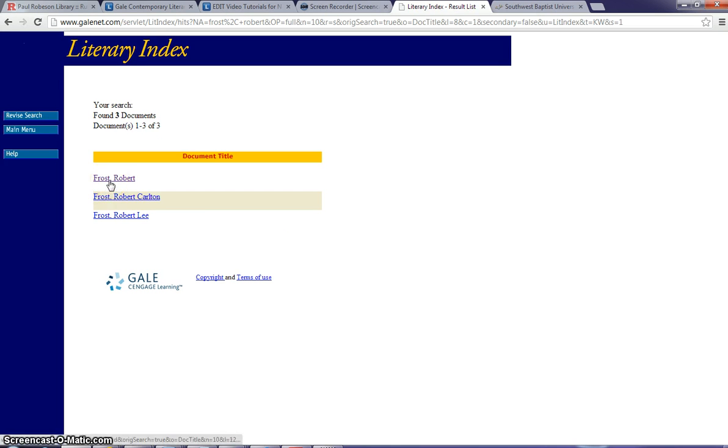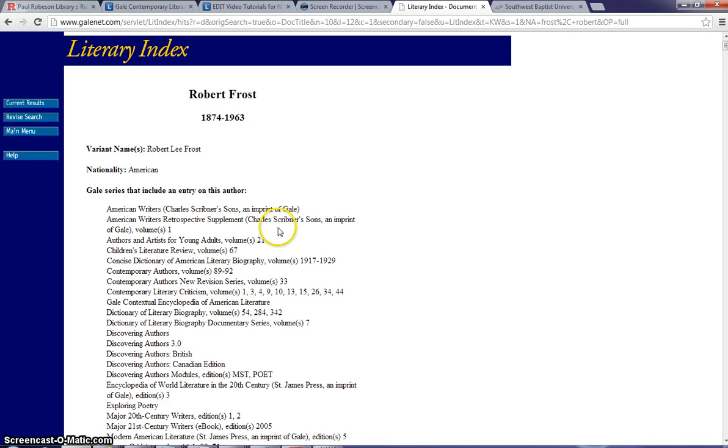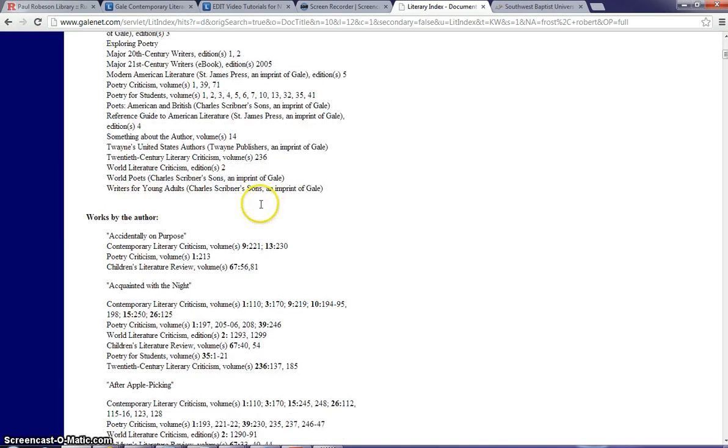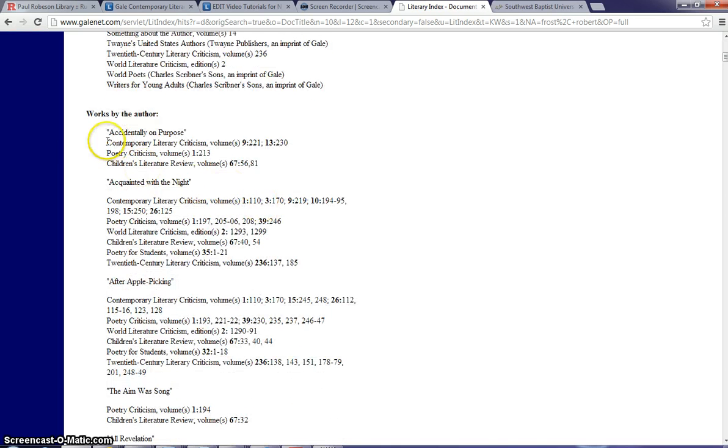Click on this first listing because it does say Robert Frost. And then you'll notice that this is a listing of Gale series or print books that contain information on Robert Frost as an author or a poet. And then down here we can actually look at specific books that contain information, literary criticism on his specific poems.